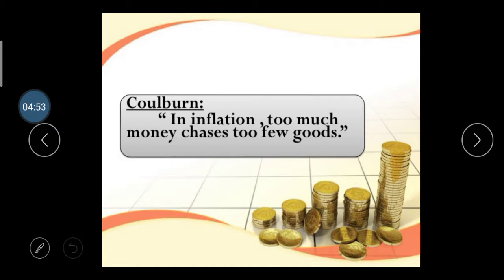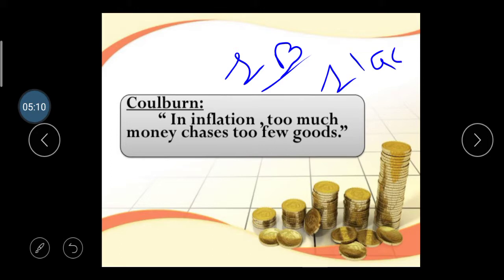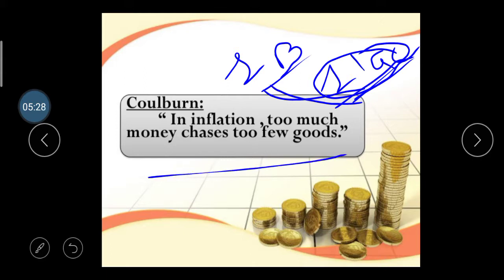I will give you a good example of inflation. There were highly inflationary phases in the West Indies, where for one piece of bread they had to give 1 lakh rupees. It means in their economy high inflation was created, because they have higher amounts of money, but the value of money has decreased. From 1 lakh rupees they could only purchase one piece of bread. So this type of inflation was created in the West Indies.